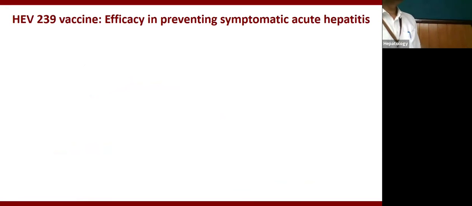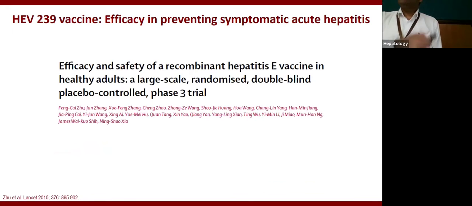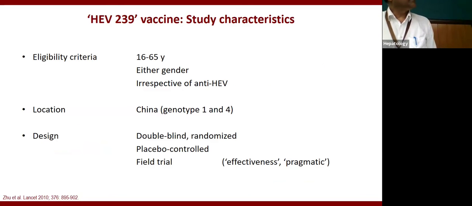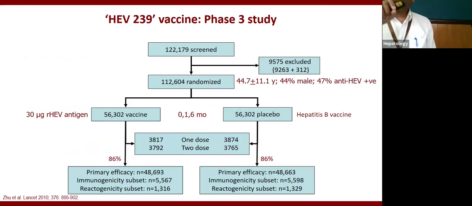This is the largest trial, more than 1 lakh population were included in China, where a field study was done and shown that it reduces the risk of acute HEV by more than 90%.